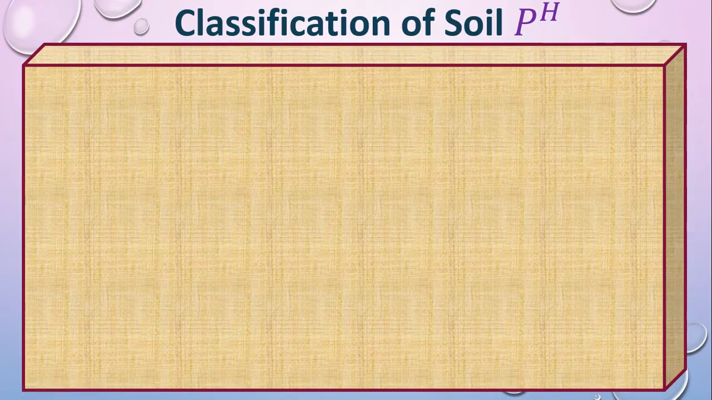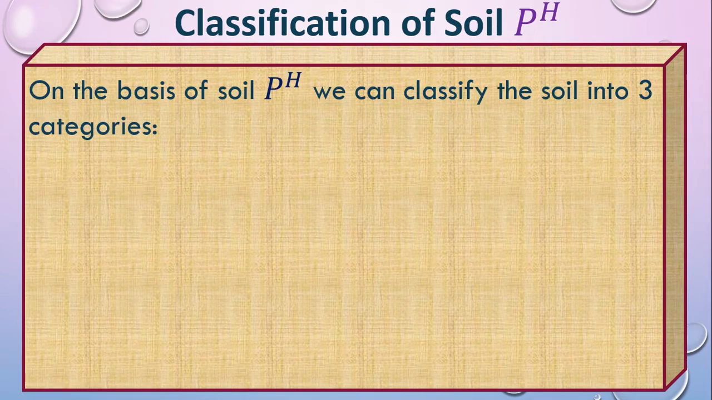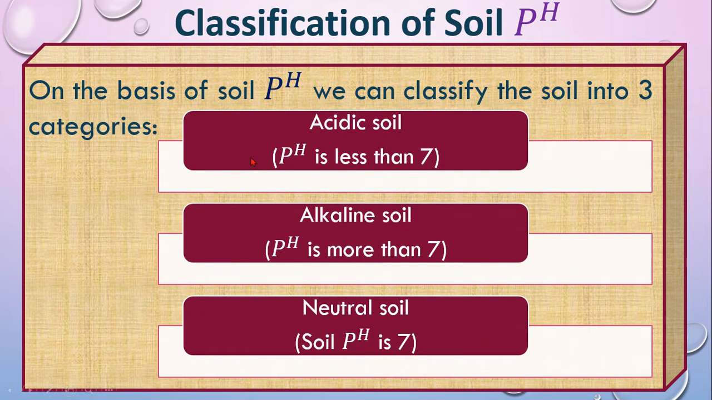Now what will be the classification of soil pH? According to soil pH, the soil might be in three categories: acidic soil, alkaline soil, and neutral soil. Acidic soil pH is less than 7, that means below 7. Alkaline or basic soil pH is more than 7, that means 7 to 14, and neutral soil is 7, but sometimes you can get 6.5 to 7.5 in some books, but neutral soil is basically 7.